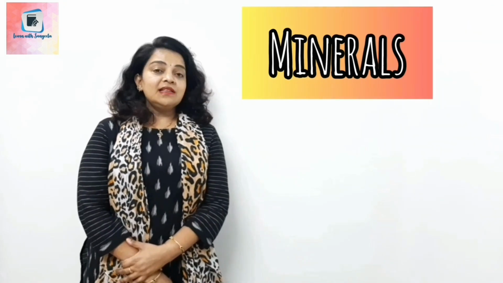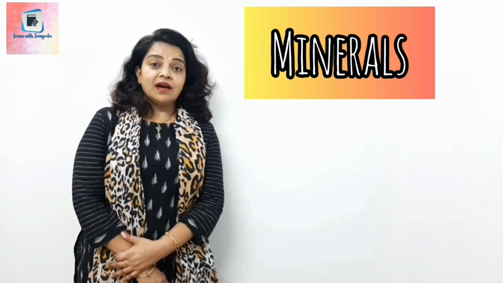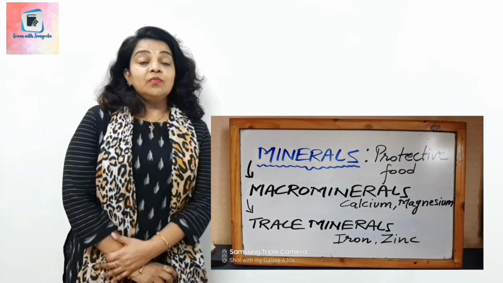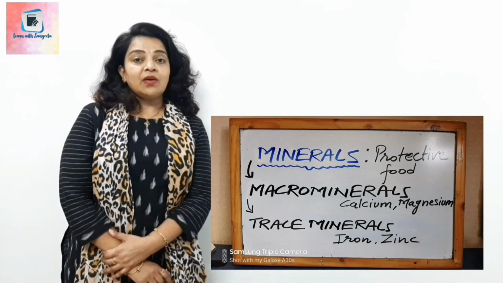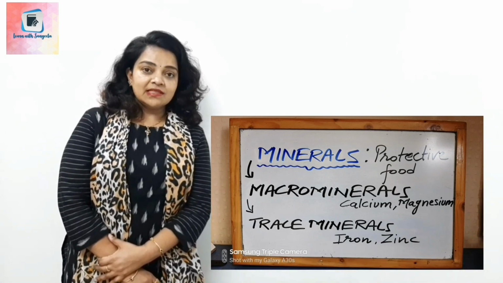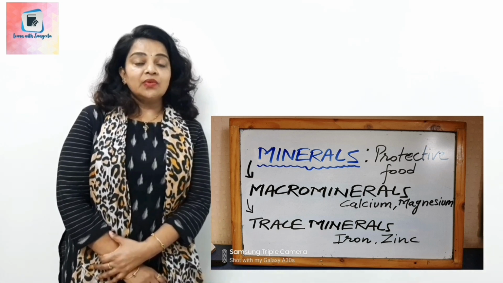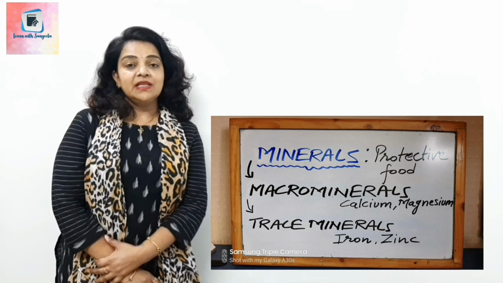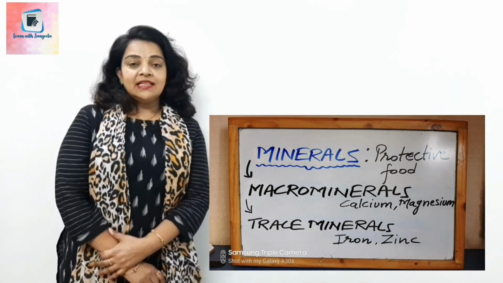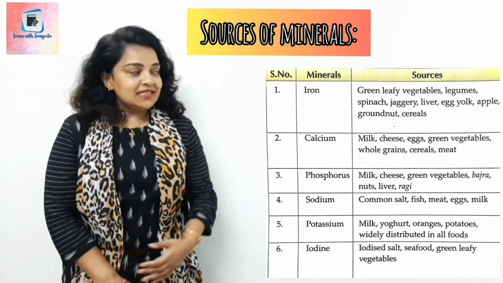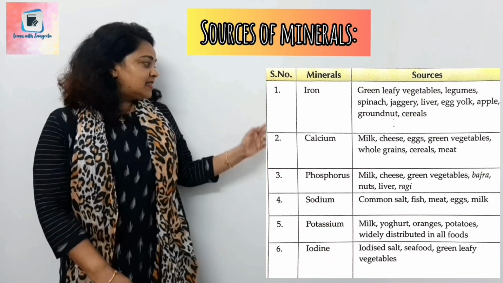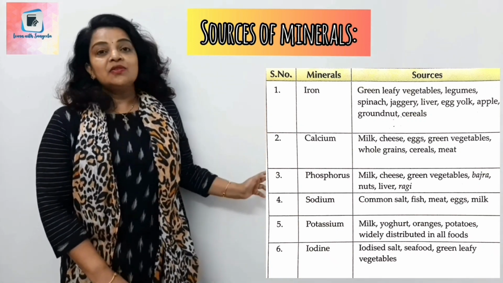Likewise, minerals are needed in our body for proper functioning. Minerals which are needed in more quantity are known as macro elements or macro minerals. On the other hand, there are certain minerals which are required in lesser quantity, known as trace elements or trace minerals. These are good for our bones, for our teeth, for our skin, for blood. Again, the sources of minerals are listed over here. In this table, you can see the entire sources.